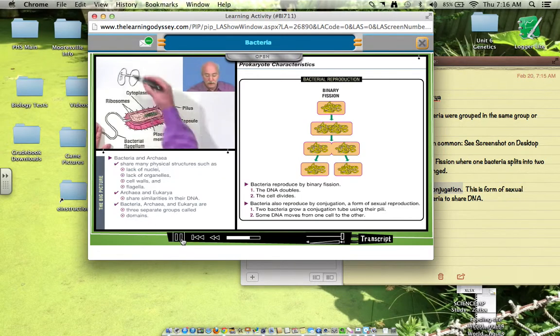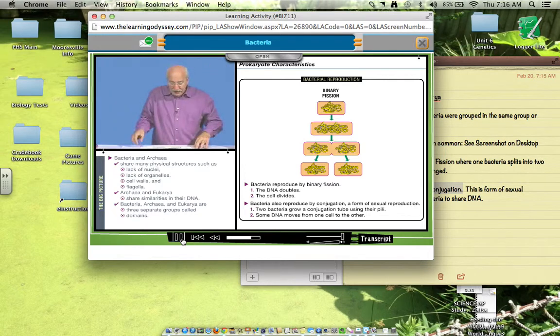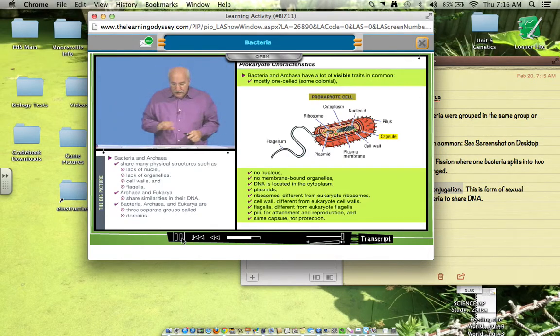So let's continue watching. Thus, you see the word conjugation. They conjugate together and exchange DNA. That's sexual reproduction. So these pili can also be used in sexual reproduction. And then last but not least, these bacteria may also have a slimy coat to protect them from things. There's one bacteria that causes a human disease called tuberculosis, where the slimy coat actually keeps your white blood cells from eating it, and the white blood cells surround that bacteria and keep it alive. The bacteria lives in your white blood cells, so instead of destroying it, you're giving it a place to live.